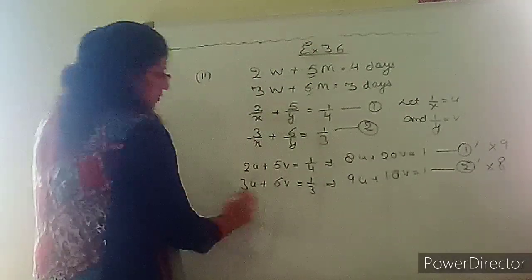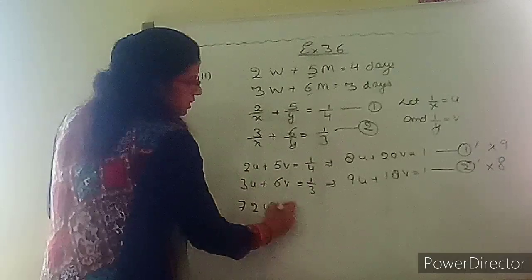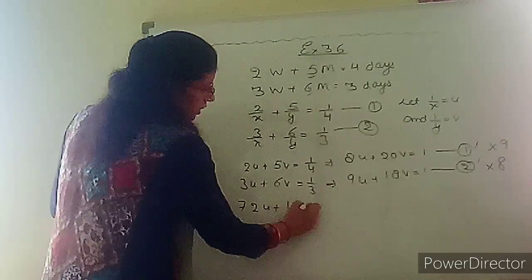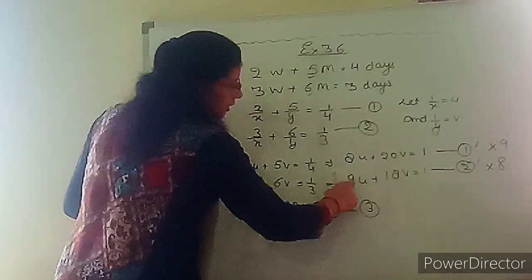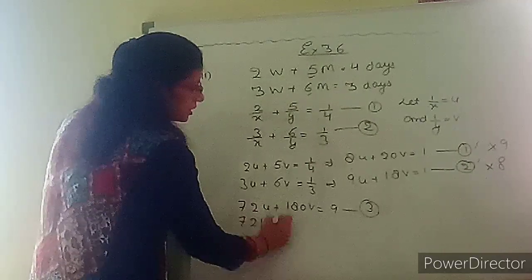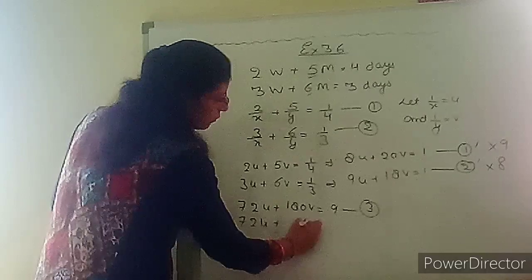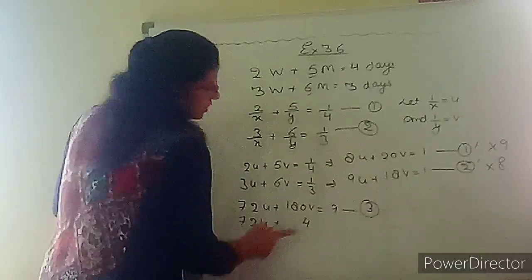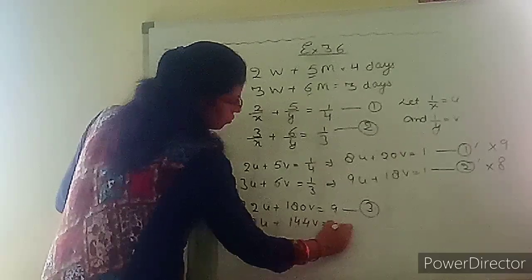So 8 9s are 72u plus 9 20s are 180v equals 9. This becomes equation number 3. And this equation by 8: 8 9s are 72u plus 8 into 18, 8 8s are 64, carry over 6, 8 1s are 8, 144, v equals 8.